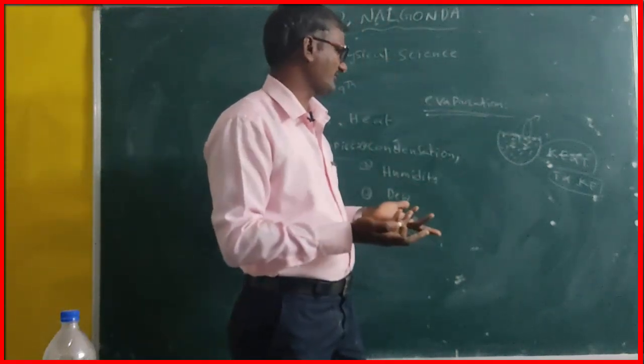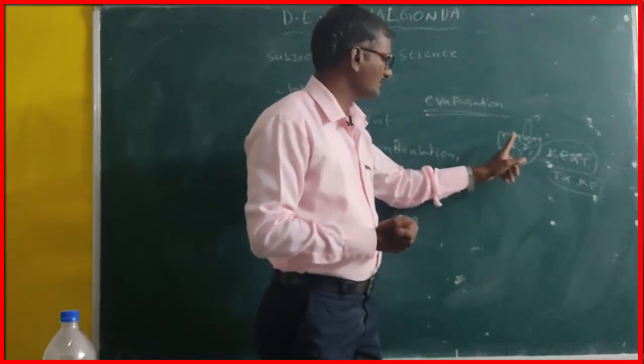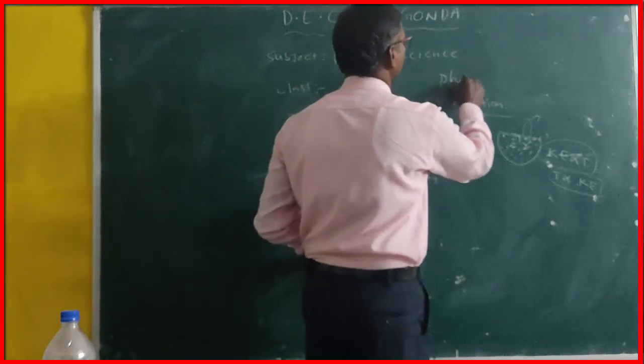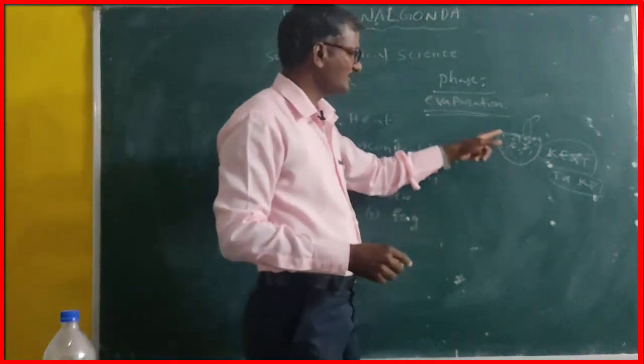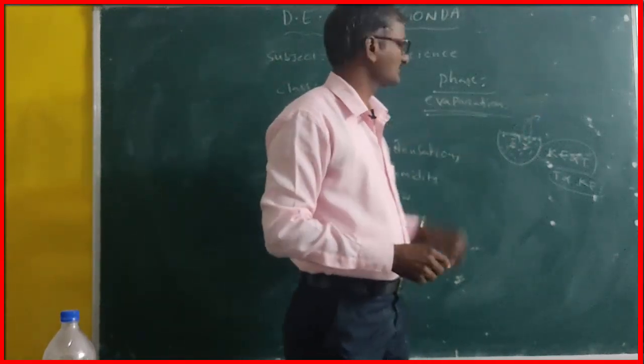Here, what happens in the case of evaporation? Here the phase has to be changed, the phase of liquid water to water vapor.